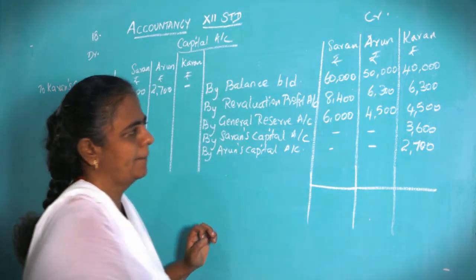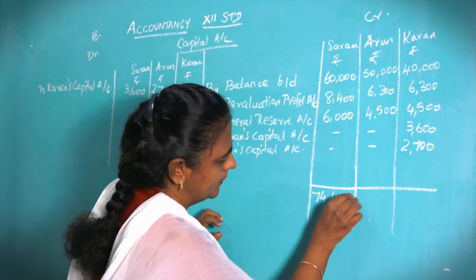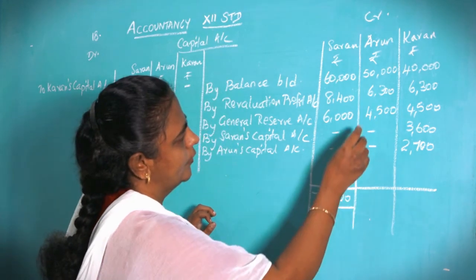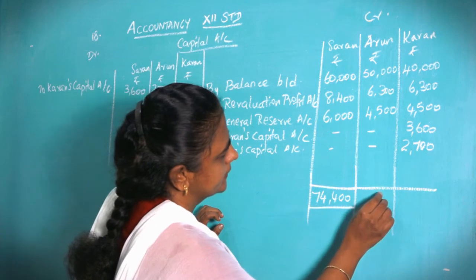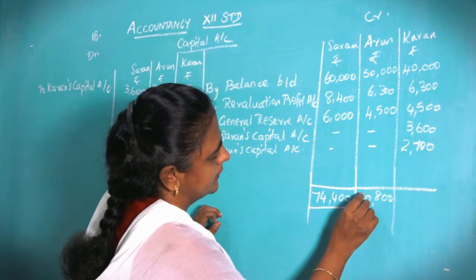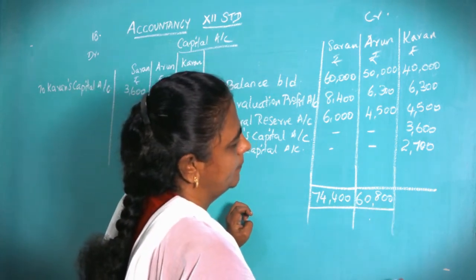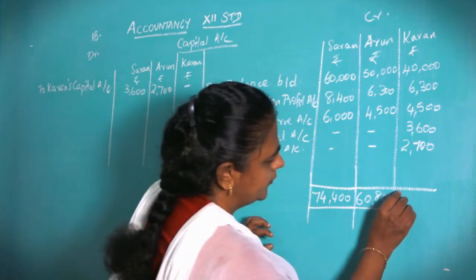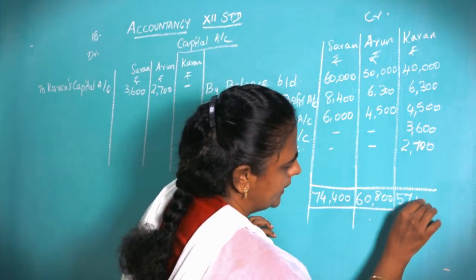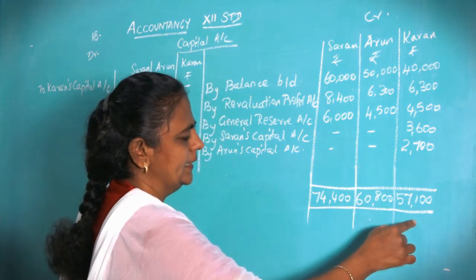For Saran, 74,400. Then for Arun, it is 6,800. Then for Karan, it is 57,100 rupees.